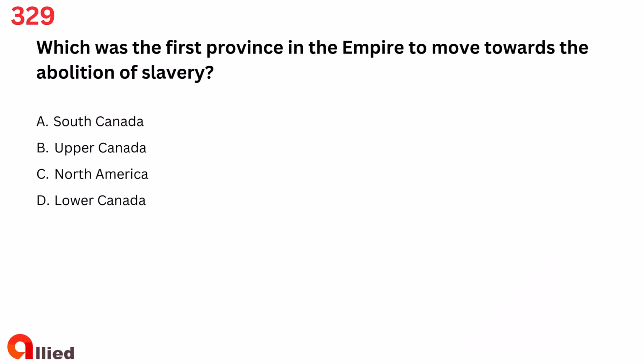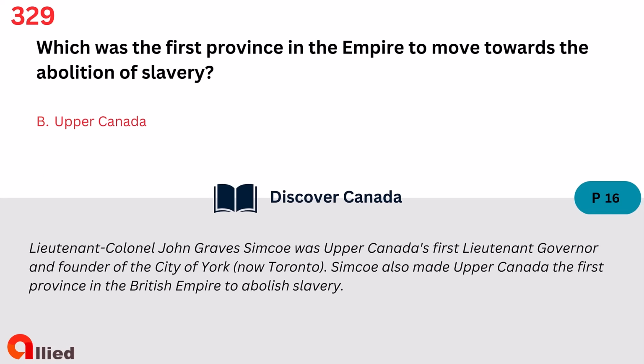Question 329. Which was the first province in the Empire to move towards the abolition of slavery? A. South Canada, B. Upper Canada, C. North America, D. Lower Canada. The answer is B. Upper Canada.